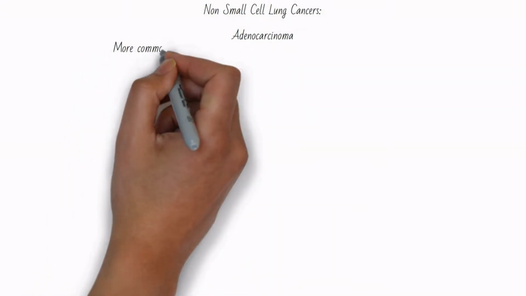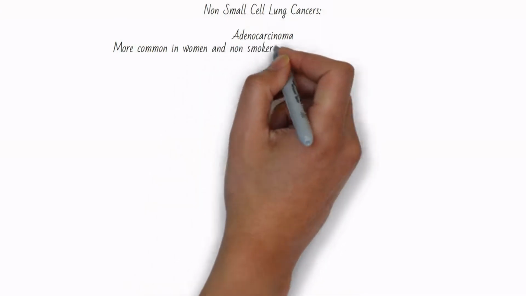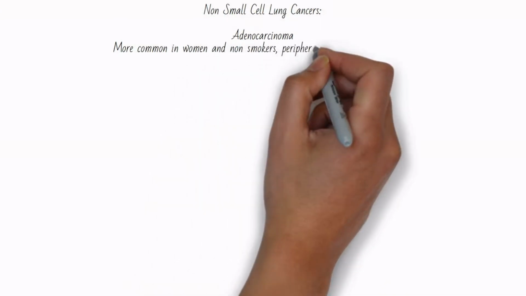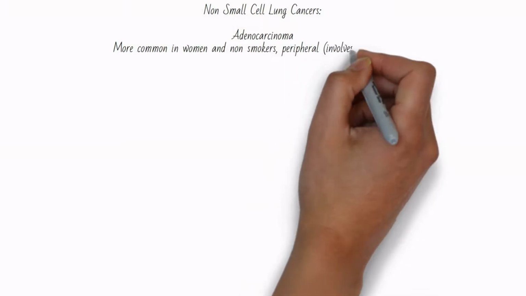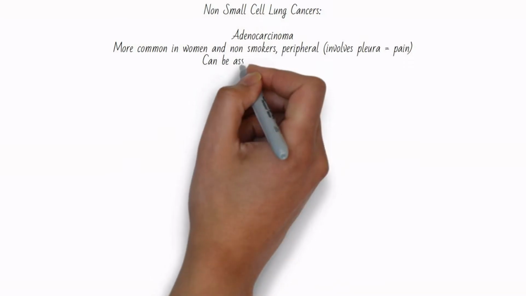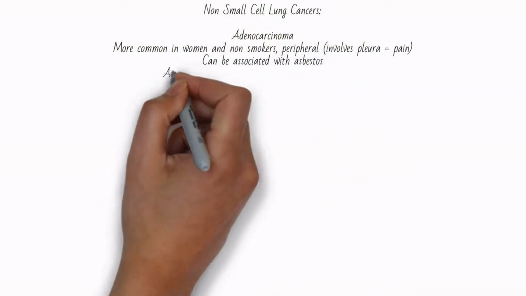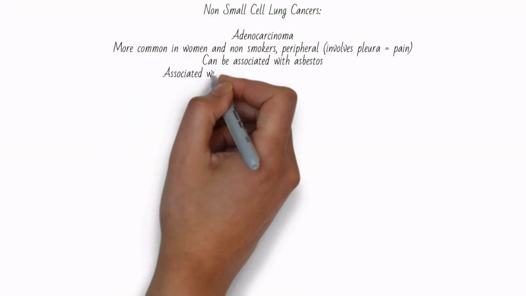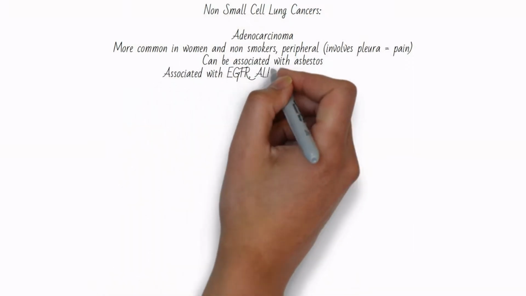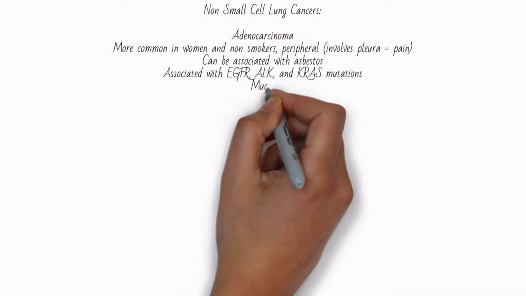Adenocarcinoma is more common in women and is only slightly associated with smoking. Many times it is peripheral and involves the pleura, which causes it to be painful. There is some association with asbestos. It may produce mucin, and it is associated with EGFR, ALK, and KRAS mutations, which may allow for more targeted therapies. Squamous cell carcinoma shares two of the three S's, smoking and central location.